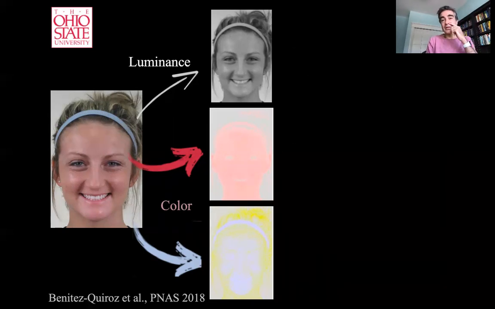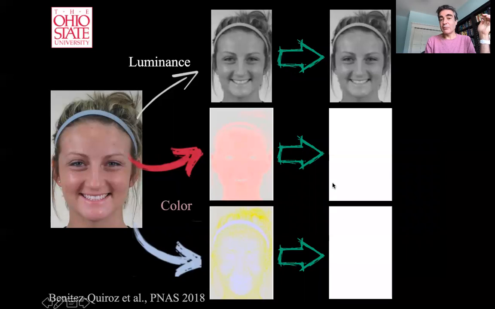So if I now convert these three images to grayscale using the function that I alluded to, what's going to happen? Well, with the first one, nothing is going to happen. It's going to stay the same because it's already in grayscale. But these two are going to become completely blank. And why do they become blank? Because they don't have any luminance. The luminance on each pixel in that image is exactly the same. Hence, you don't see any shading in that image, right? The only information that these two channels carry is information of color.